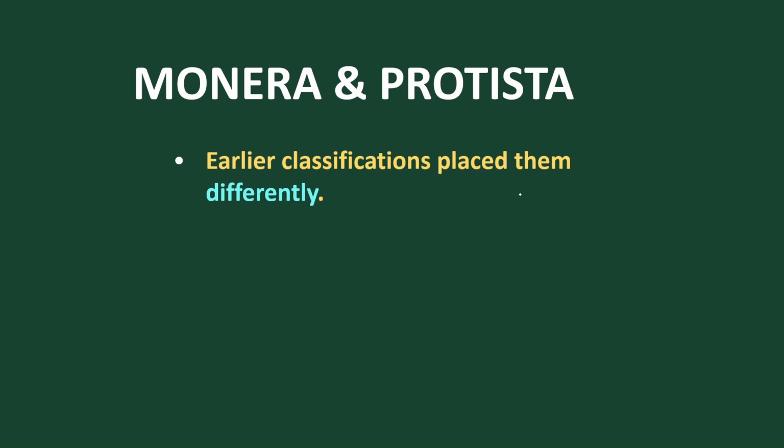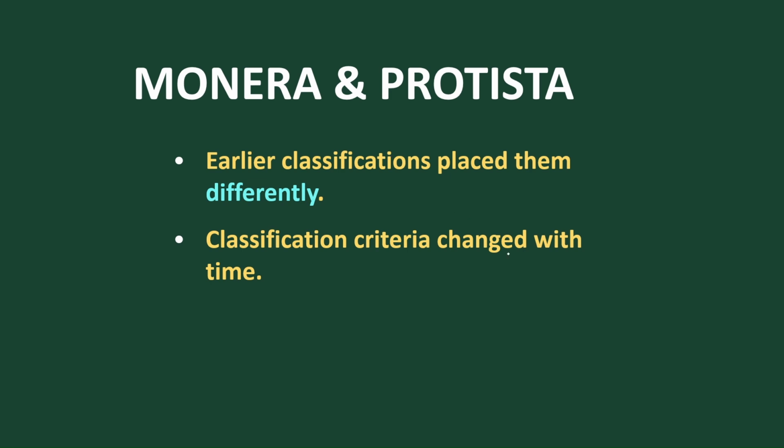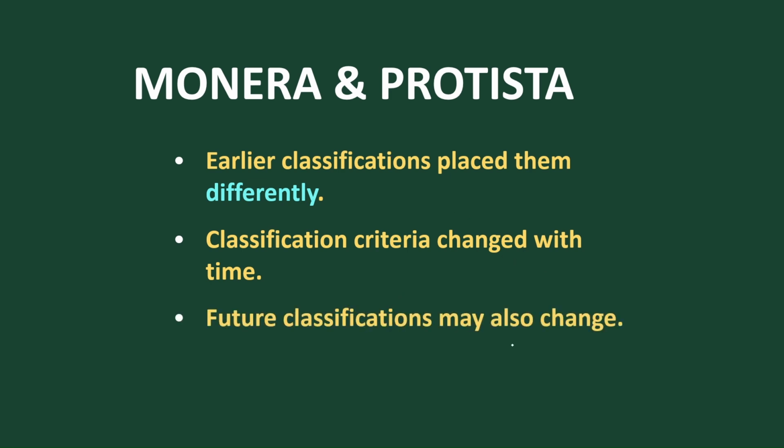And as for fungus-like organisms, Protista includes slime molds. So earlier classification placed them differently. Chlamydomonas was placed in algae, and Euglena was placed among animals. But after the 5 kingdom classification, these are well categorized. Classification criteria change with time, and future classification will also change as new organisms evolve. So this is all about the 5 kingdom classification, its limitations, and the drawbacks of the earlier classifications. Next we'll go for the 6 kingdom classification.